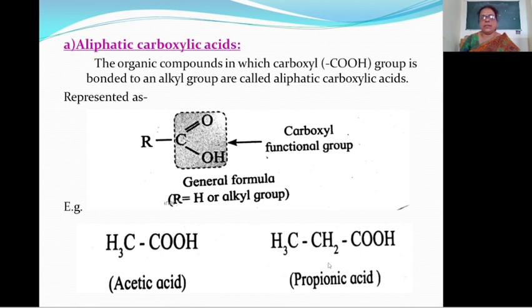Then another example is CH3CH2COOH. Here this COOH group is bonded to an alkyl group, CH3CH2, this is an ethyl group. Then this compound is known as an aliphatic carboxylic acid. The name of this compound is propionic acid.